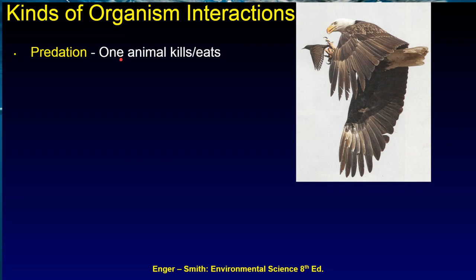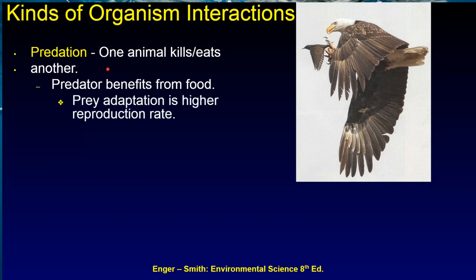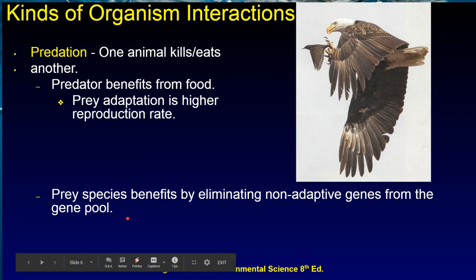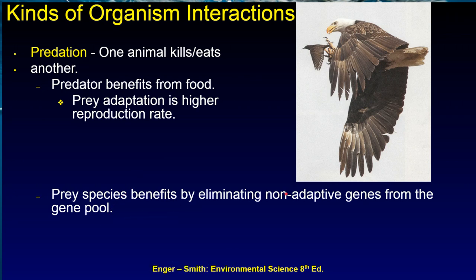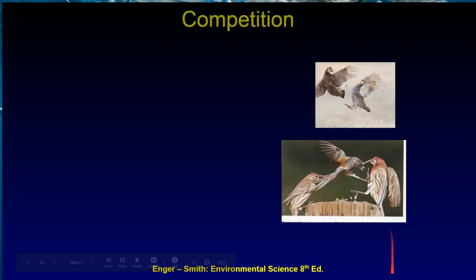Kinds of organism interactions. Predation is when one animal kills and eats the other. The predator benefits from food. The prey adaptation is a higher reproduction rate. Prey species benefit by eliminating non-adaptive genes from the gene pool. Poorly adapted predators are less likely to obtain food and thus pass on non-adaptive genes.